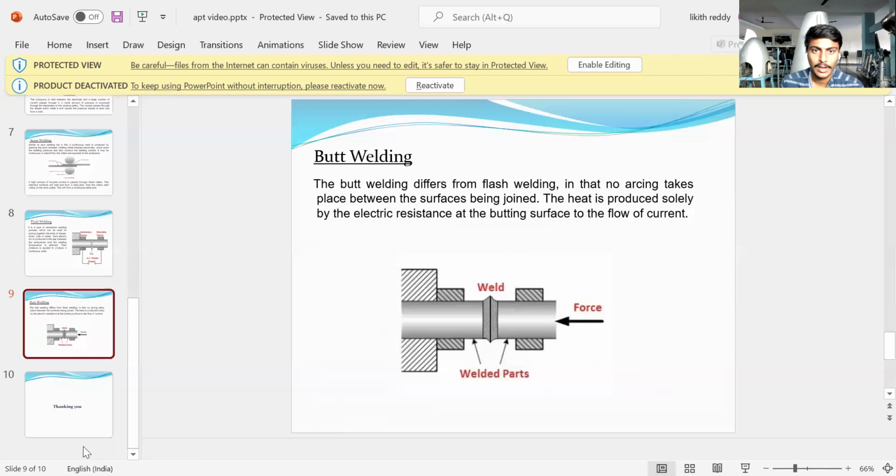Butt welding. Butt welding differs from flash welding in that no arc takes place between the surfaces being joined. The heat is produced slowly by the electric resistance at the butting surfaces to the flow of the current.